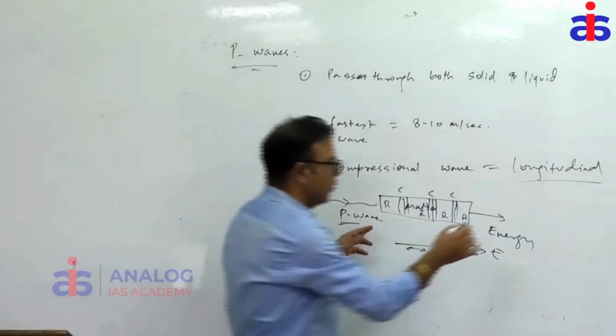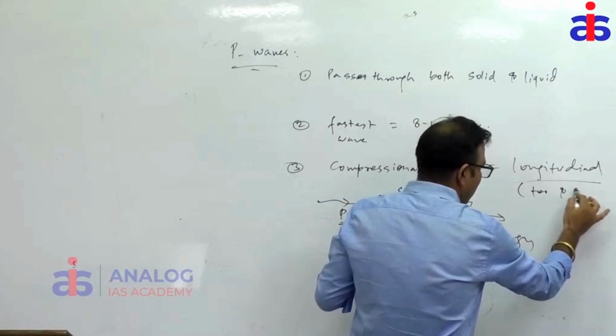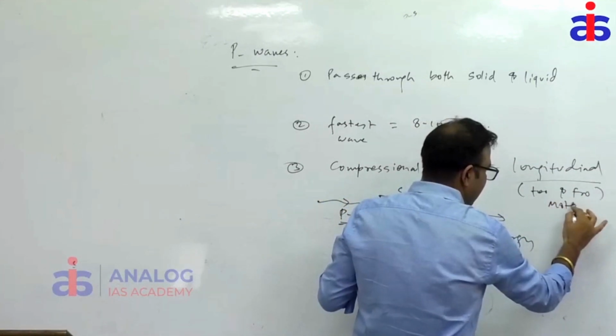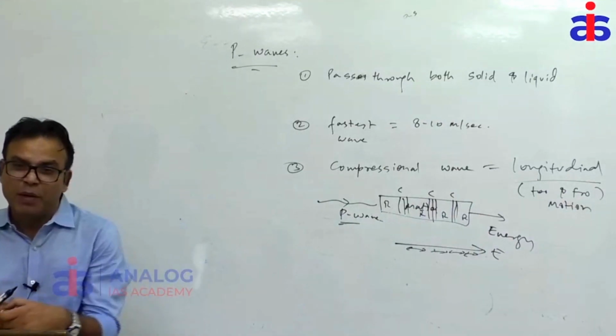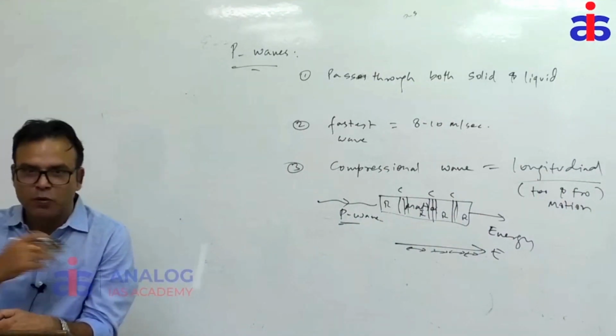Actually, it's to and fro motion. Longitudinal means what? To and fro motion of the particles will be there. If you really read a scientific paper, there is less language, more symbols, more interpretations.